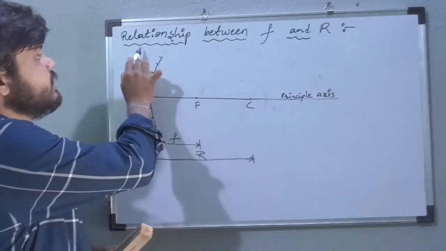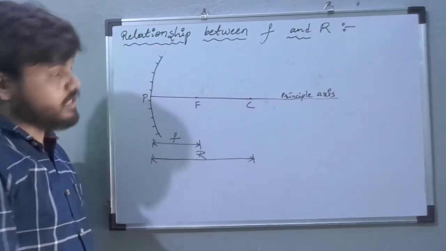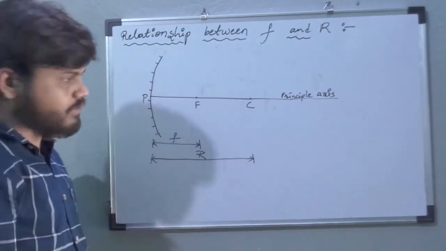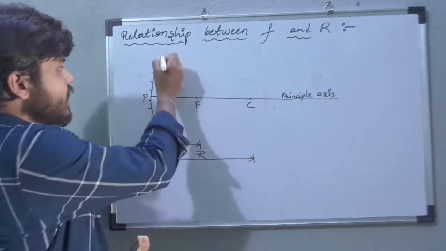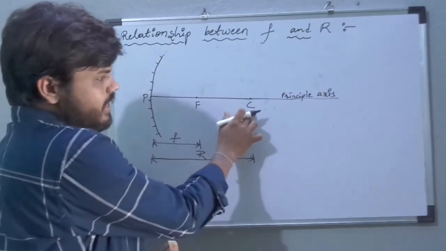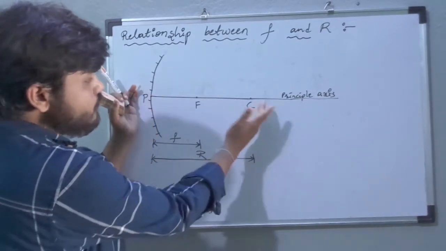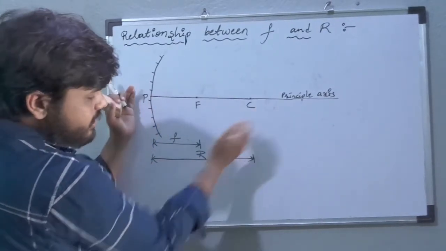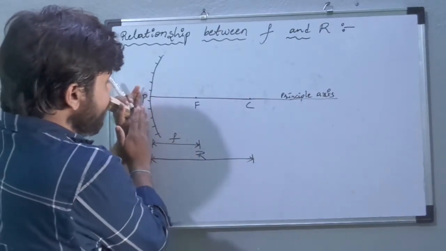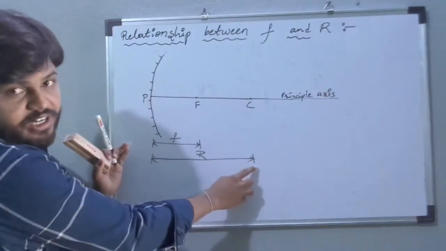Our topic is the relationship between focal length and radius of curvature. For that, I am taking a concave mirror. This is the focal point and center of curvature. The distance from pole to center of curvature is called the radius of curvature. Already we know, the distance from pole to center of curvature is called radius of curvature, right?